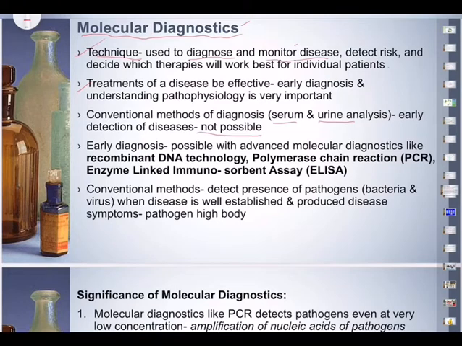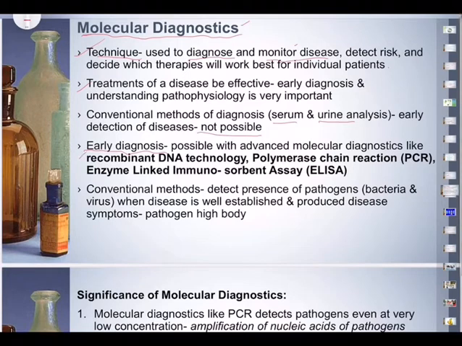Sometimes the pathogens take so much time to get detected. Even after repeated blood tests and urine analysis, there won't be any trace of the pathogen, even though the pathogens are inside. So the conventional methods fail in detecting certain pathogens. So there comes our molecular diagnostics. It is very important that we detect the pathogens and the characteristics of the diseases at an early phase so that we can help the patient to recover fast. So early diagnosis, this is what we aim at.